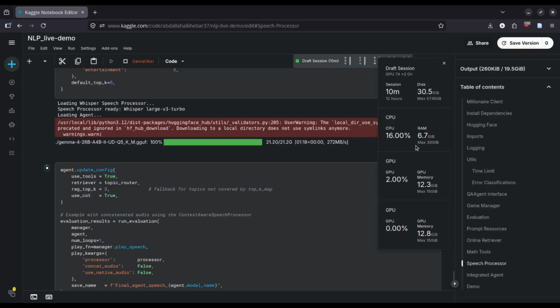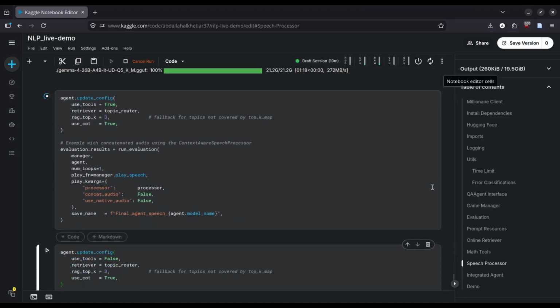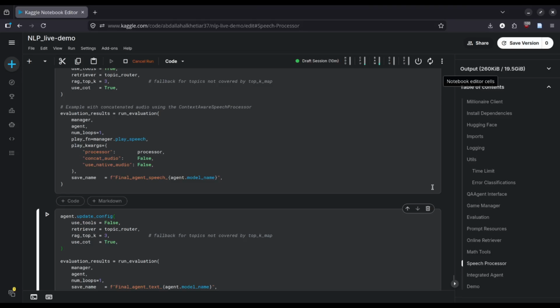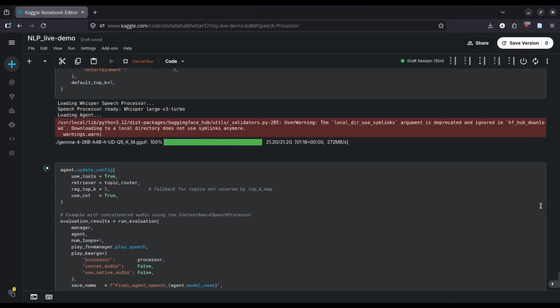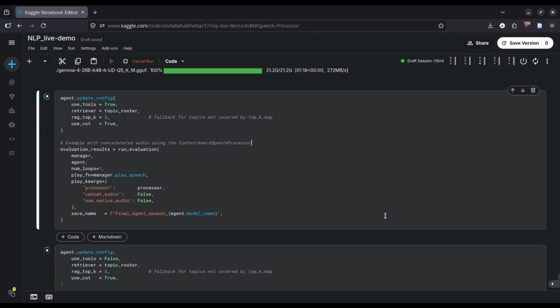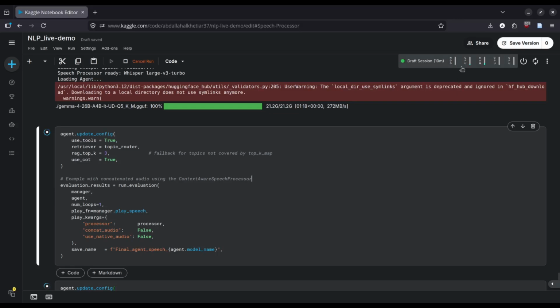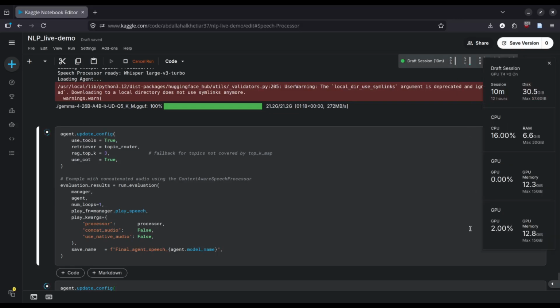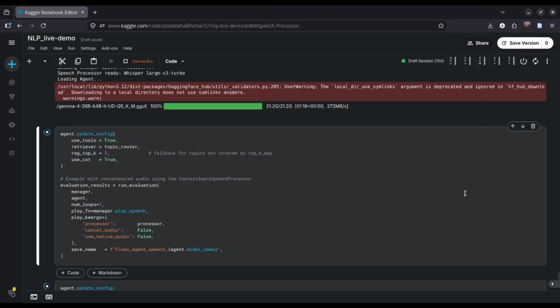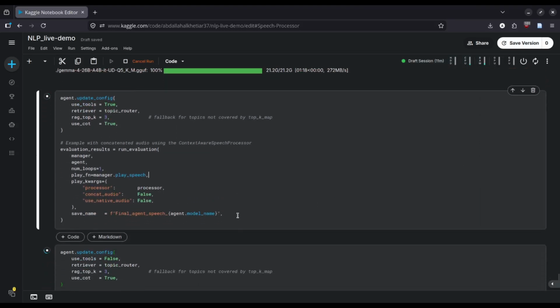The model still hasn't loaded completely. We can see the VRAM filling up. So usually it takes a few moments, and then we will start seeing the main loop.